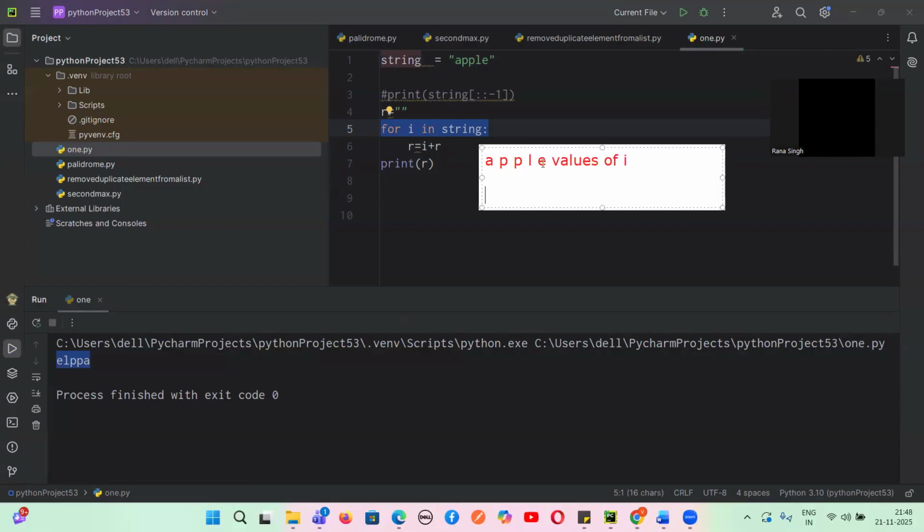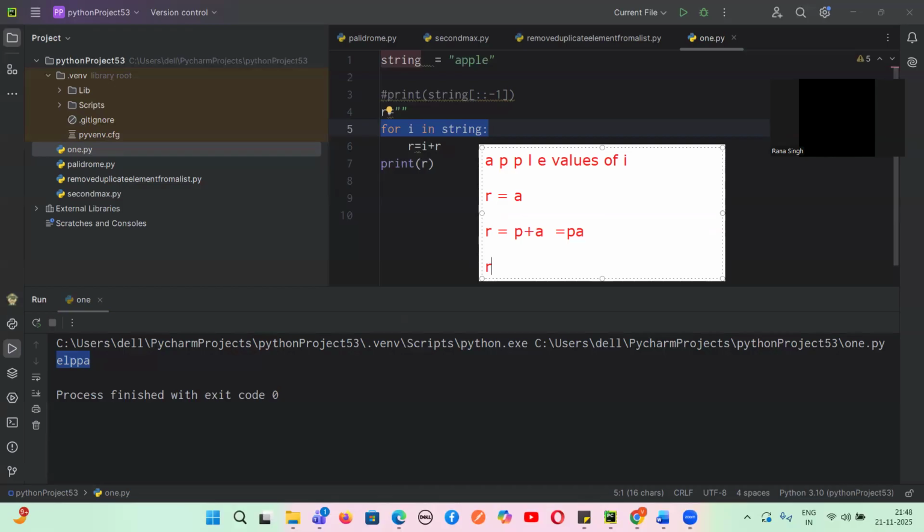Okay. Now what am I doing? I am taking an empty string R, which I am concatenating with I. So the first value is A, so R will be A. This is fine, guys. Now R equals I plus R. What is the value of I now? It is P. Yes or no? P plus A. So what will be the value? PA. Now the R value is PA. And what is the I value? Can someone tell me the I value now? P. Again P, yes or no?